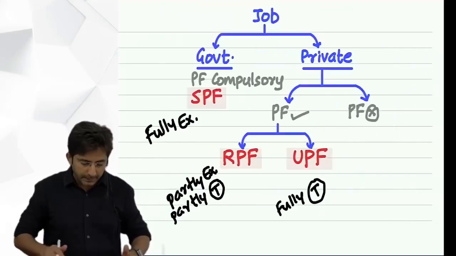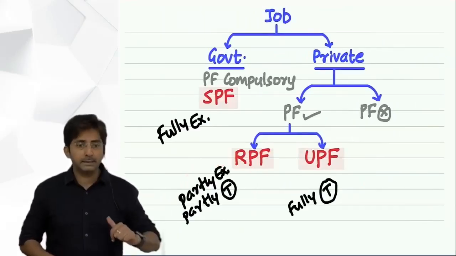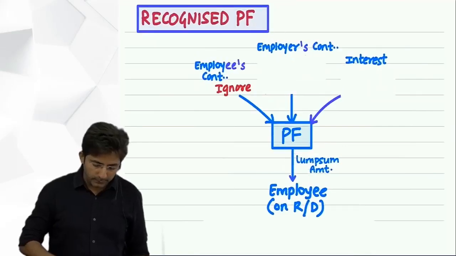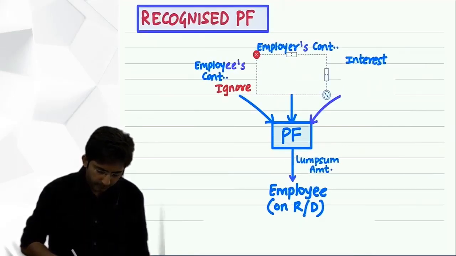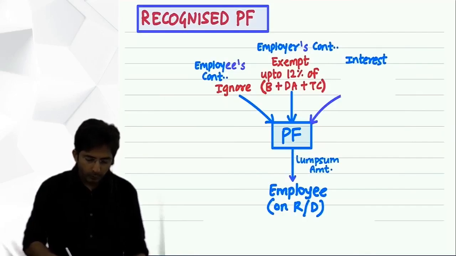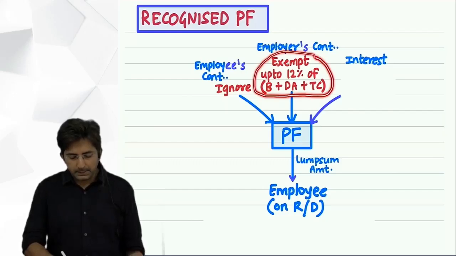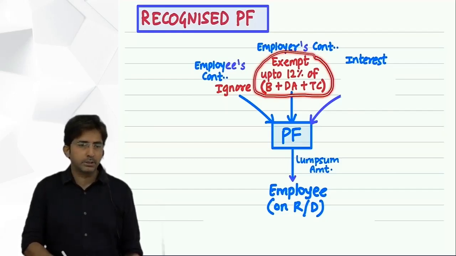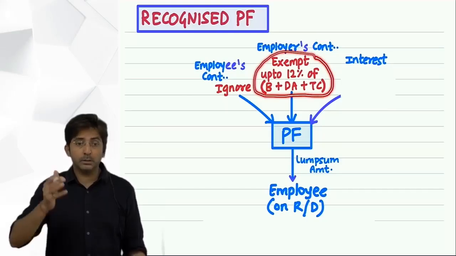But since these are partly exempt, now you have to understand how much is exempt. So see, there is a formula for this. For employer's contribution, it is exempt up to 12% of basic salary plus dearness allowance plus turnover commission. Now you will wonder why it is like this, 12% of something.